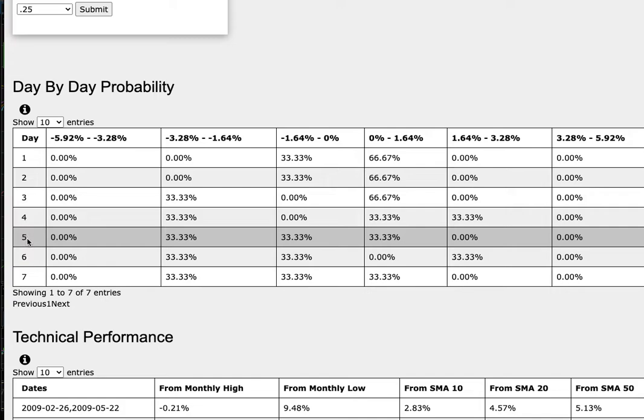As we progress to the 5th day or week of trading, we have a 33% chance for gold futures to climb between 0 to 1.6%. As for downside, we have a 33% chance to fall between 0 to negative 1.6%. In further extreme case to the downside, a 33% chance to fall between negative 1.6% to negative 3.3%.